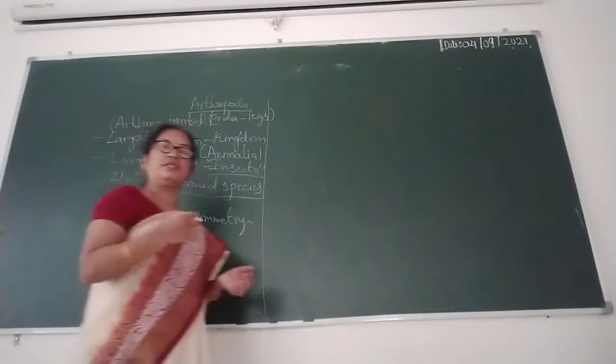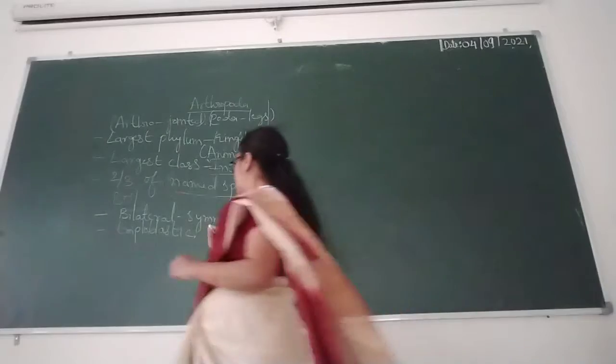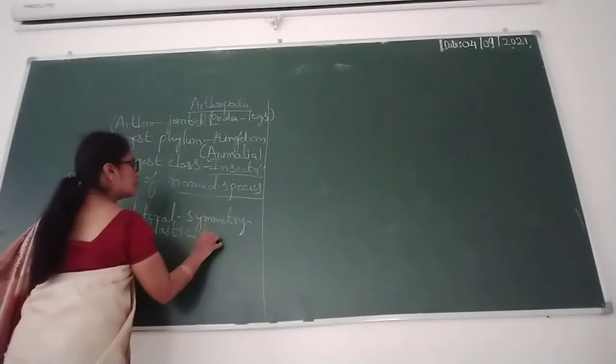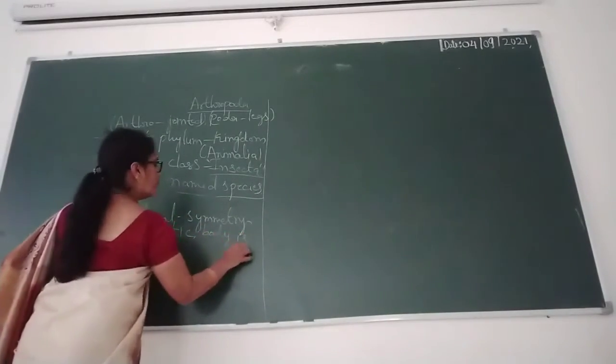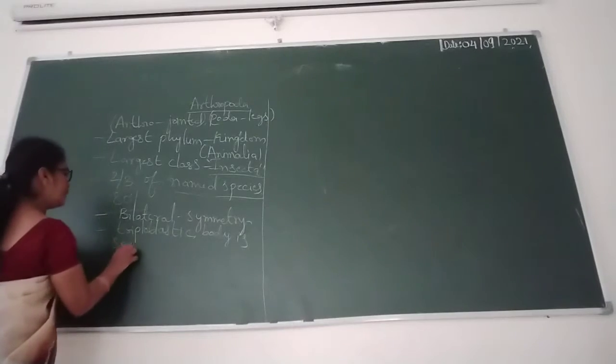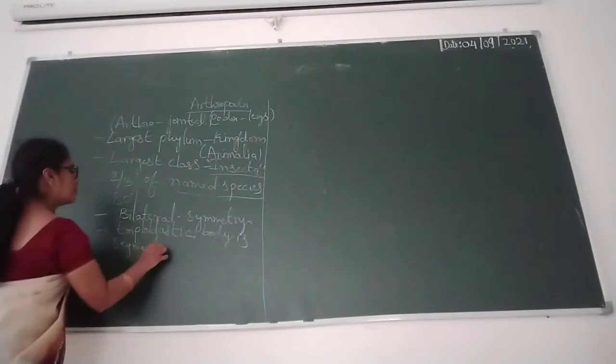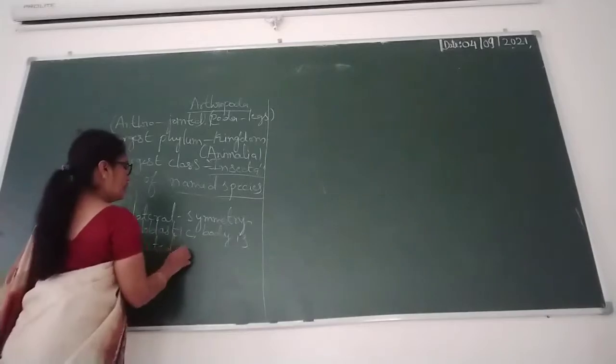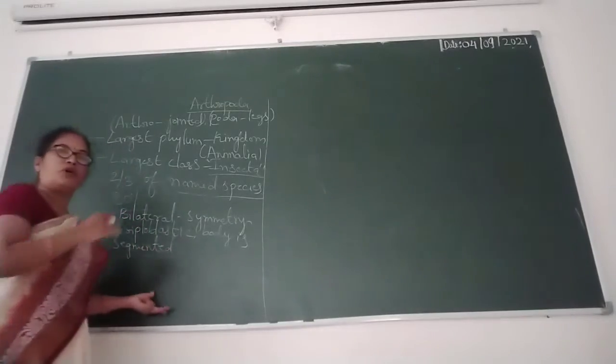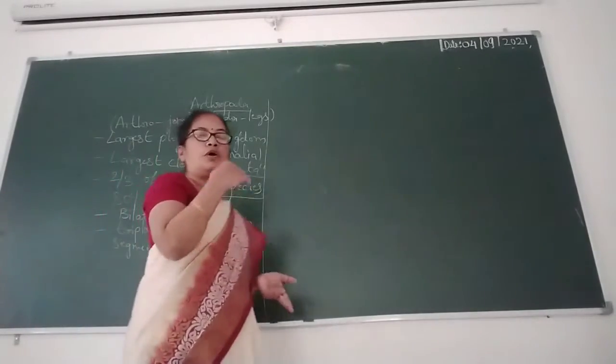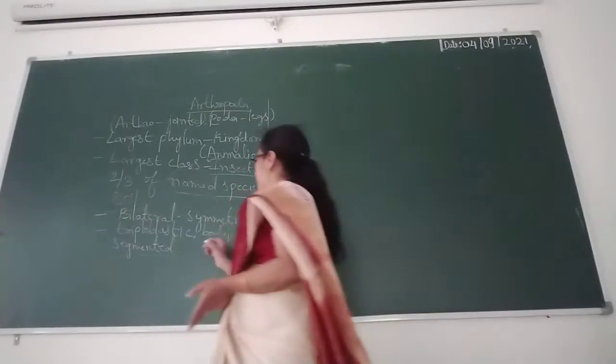The body is segmented into head, thorax and abdomen.